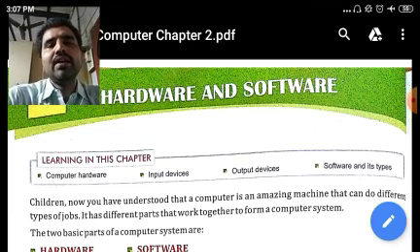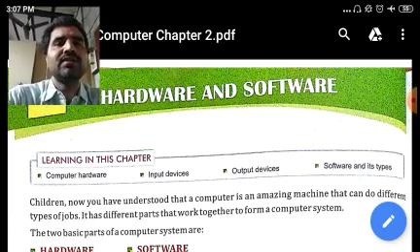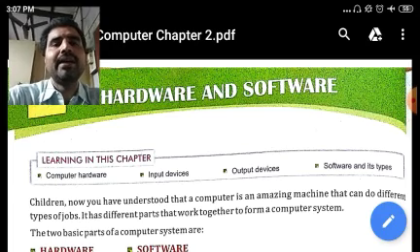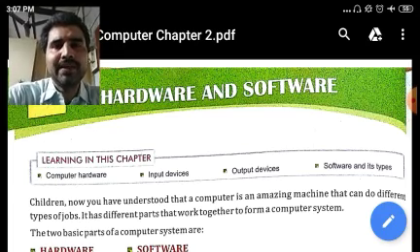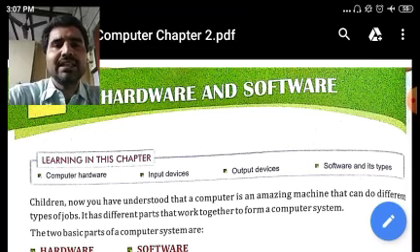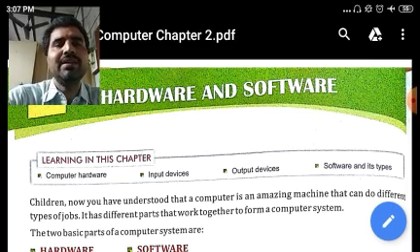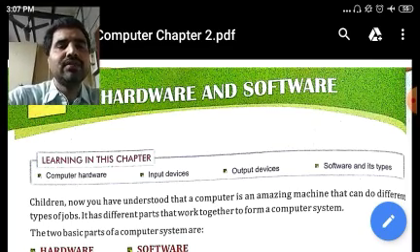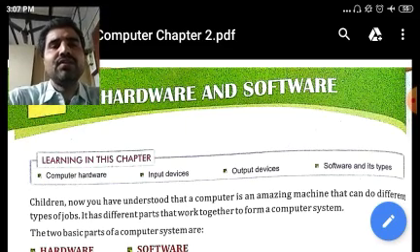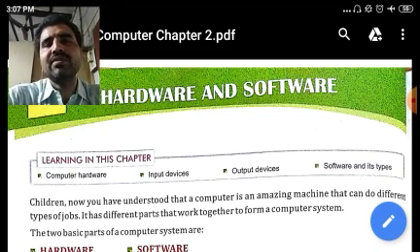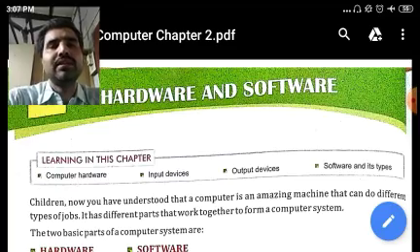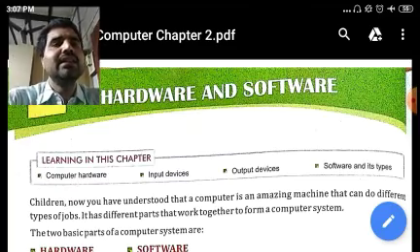I hope the previous video of chapter 1 MCQs was clear to all of you. By this time you must have prepared chapter 1 properly. Now in this video I am going to start explaining the MCQs which could be asked from chapter number 2, which is hardware and software. So let us see them. First of all, we will see the MCQs which could be asked from the exercises, and then we will go on to see the MCQs which could be asked from within the chapter.